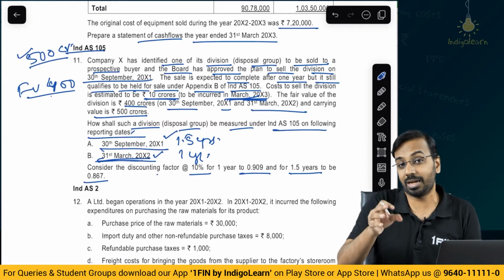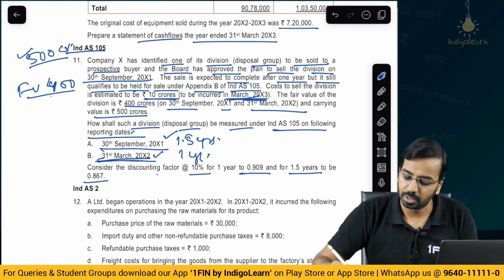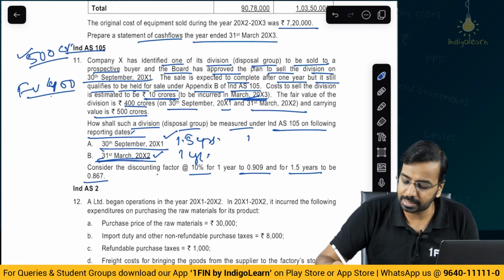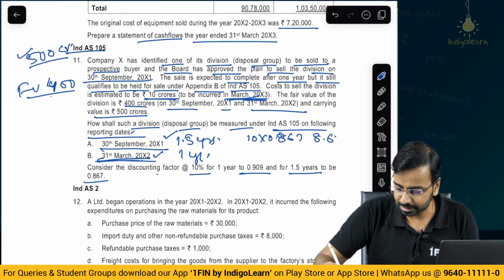Another assumption is that if you sell within 1 year, you can do it without the discounting factor as well. So cost to sell is 10 crores into 0.867 here, so it will be 8.67, and here it will be 9.09.